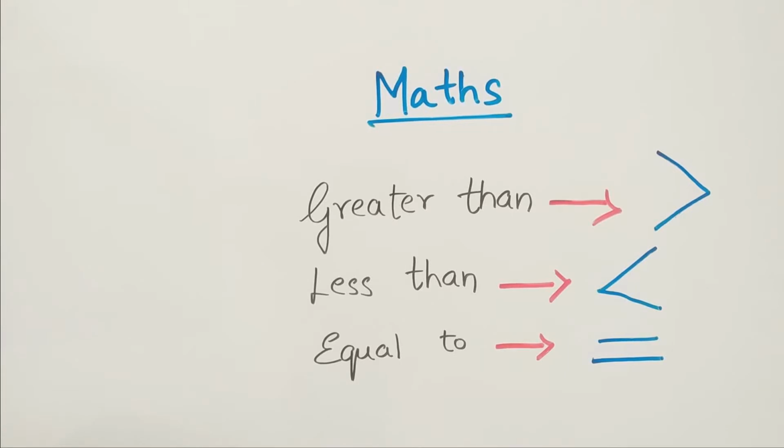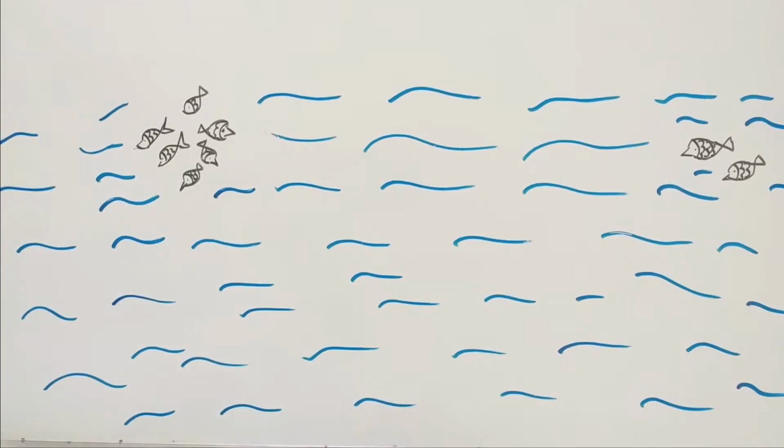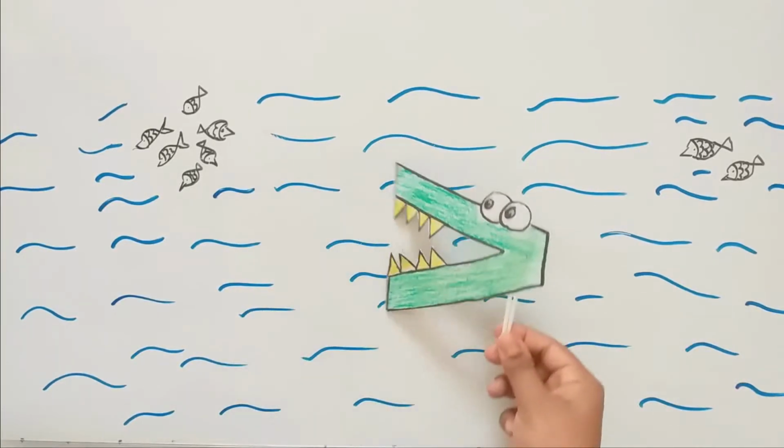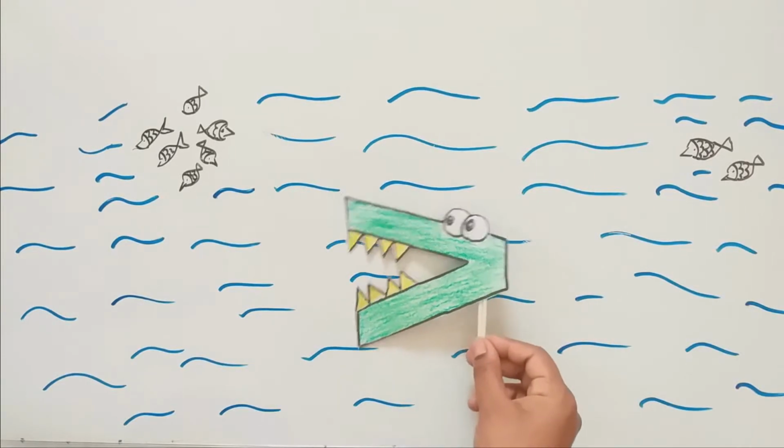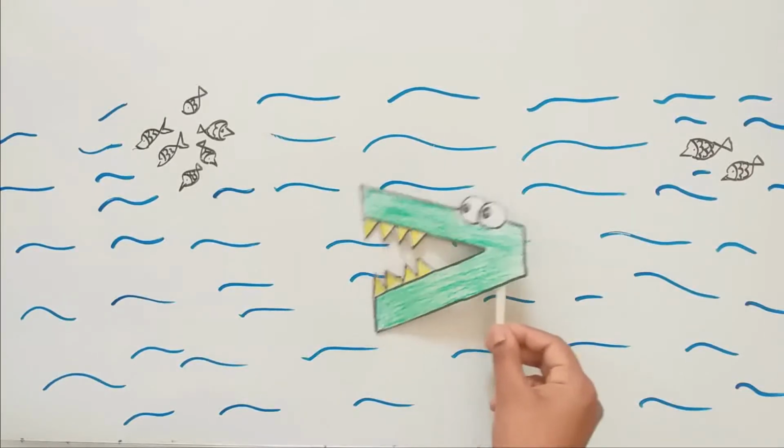Hello everyone. Today we are going to learn greater than, less than and equal to. So shall we start? So children, in a lake there lived an alligator, and this alligator was very hungry.